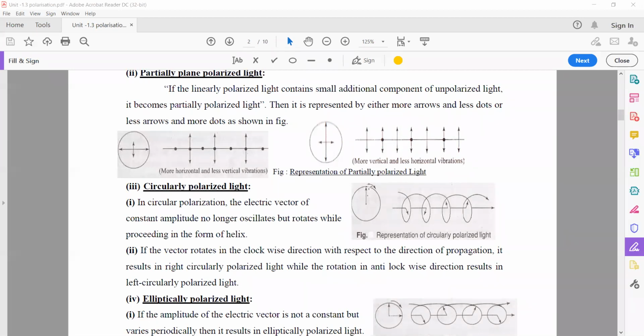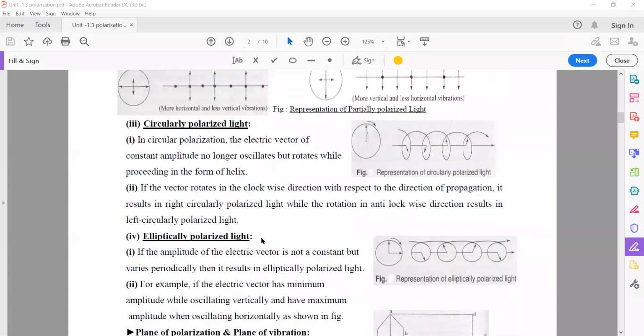So whatever the two electric vectors, this is the one direction of electric vector and this is another direction. These two vectors have the same magnitude and frequency, but they are superimposed in a perpendicular manner. Then the light propagates in a circular shape. When you observe the direction in the figure, you can easily understand this. This is the propagation of the light. So this type of polarized light is nothing but circular polarized light.